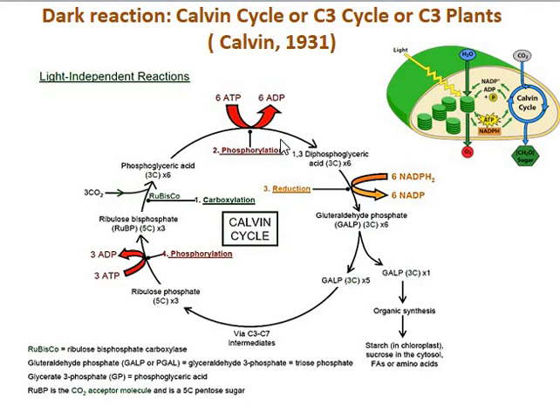In dark reaction, the important steps that take place in the Calvin cycle are divided into 4 steps. The important steps are carboxylation, phosphorylation, reduction and regeneration of RuBP. These are the 4 important steps that take place in the carbon fixation process.